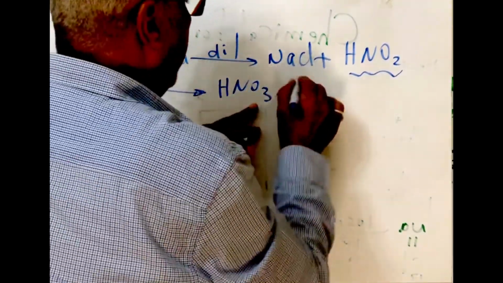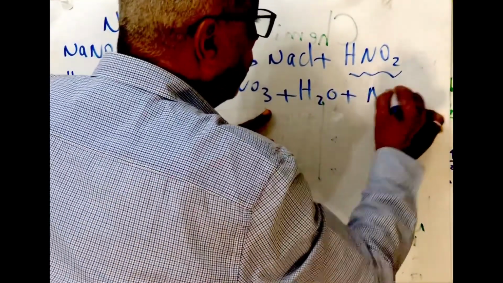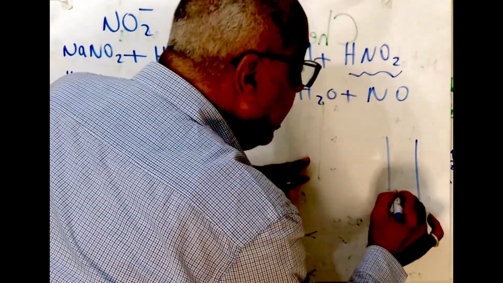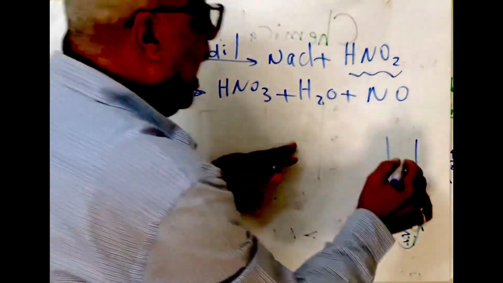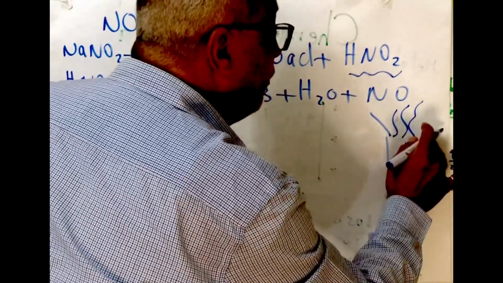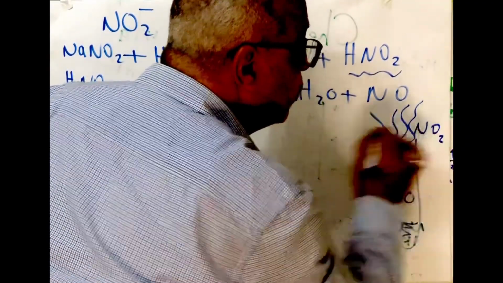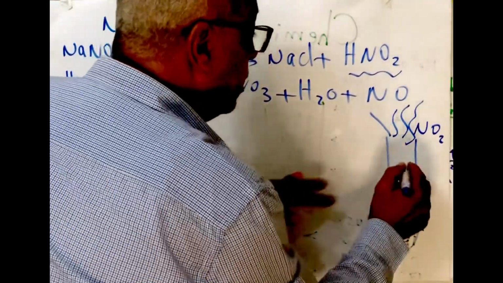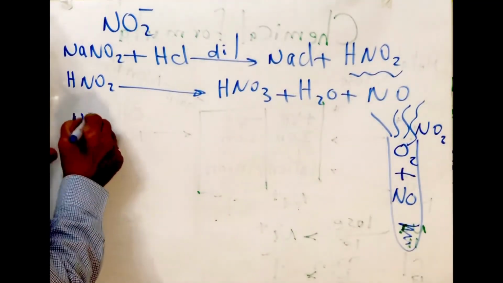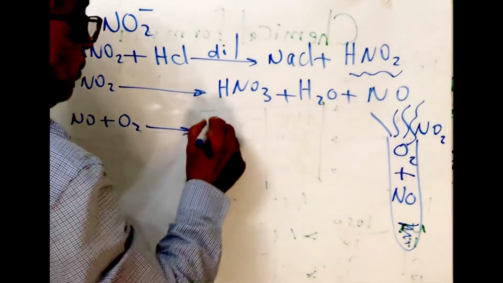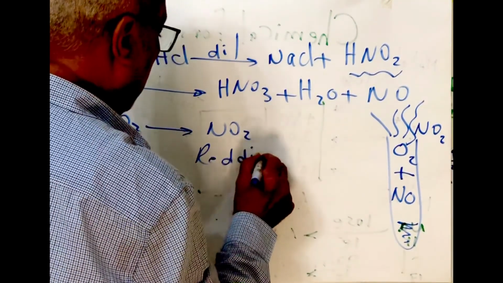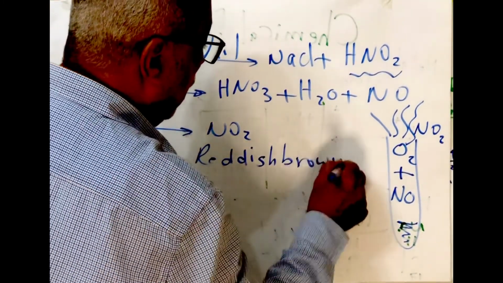HNO2 decomposed into HNO3, H2O, and NO. We will notice that there is an area colorless which contains NO. At the mouth of the tube, it will change into reddish brown fumes due to formation of NO2 because nitric oxide reacts with oxygen and forms NO2. NO plus O2 produce NO2, reddish brown fumes.